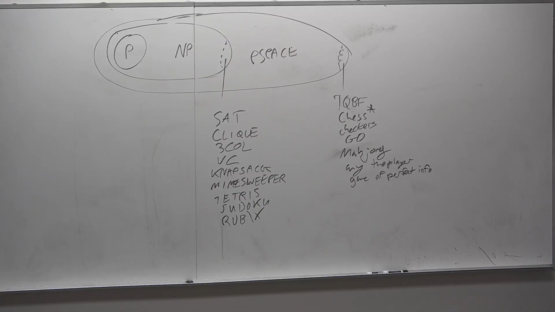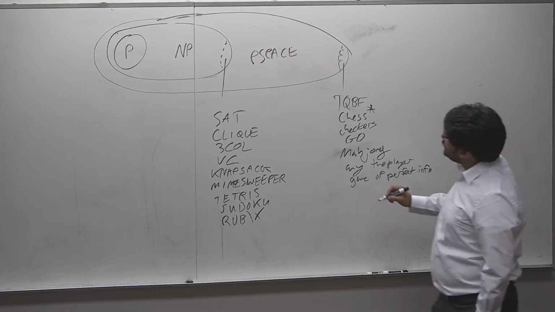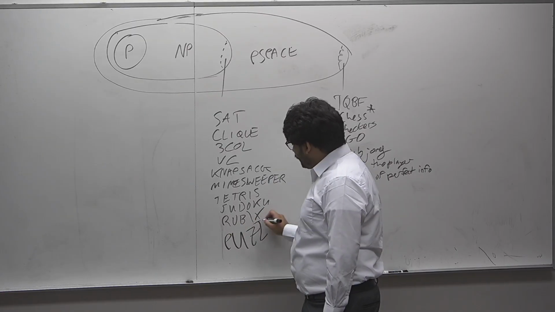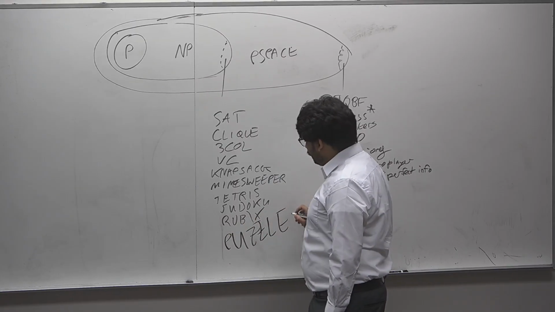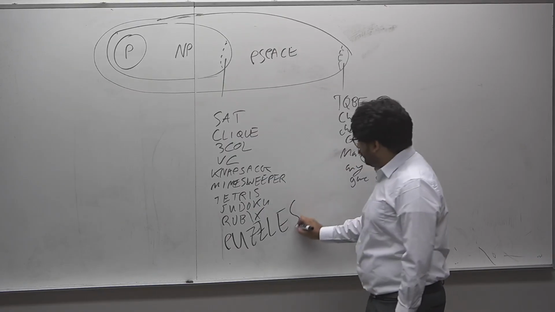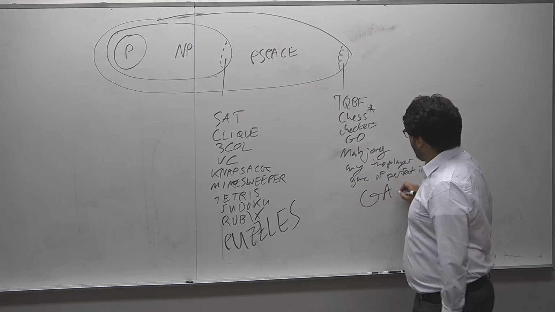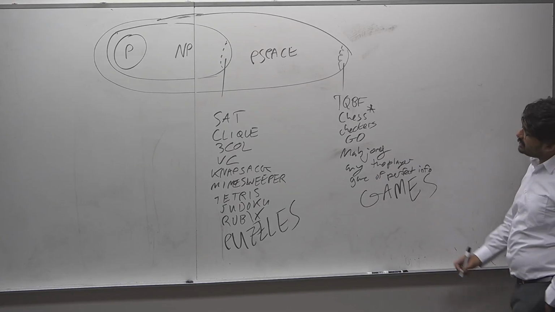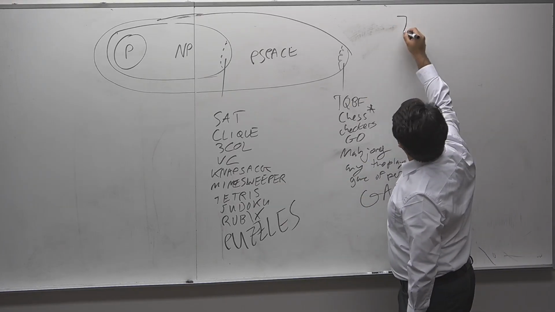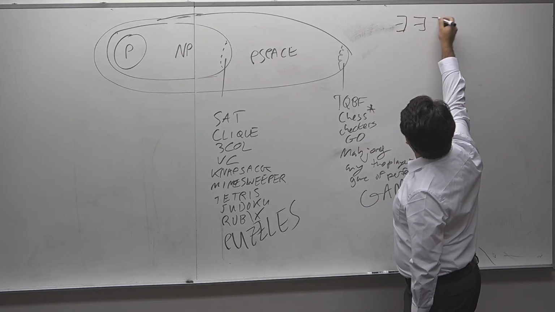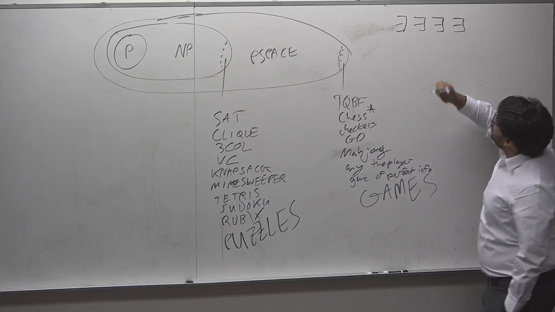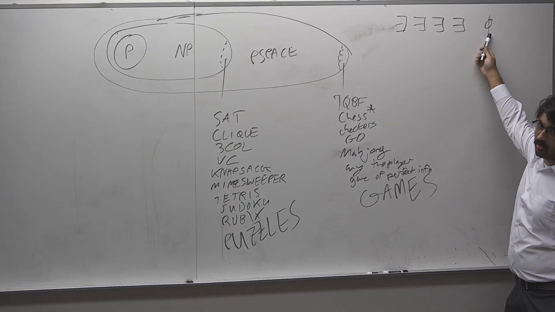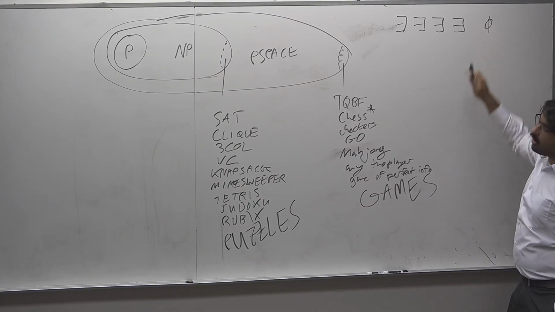Interesting to note that what is NP-complete is a lot of puzzles. A lot of puzzles happen to be NP-complete, and a lot of games happen to be PSPACE-complete. Why is it the case? Well, consider the difference between SAT and TQBF. In SAT, you make a sequence of decisions, and then somehow the rules of the game, the puzzle, quote unquote, are encoded as a CNF.